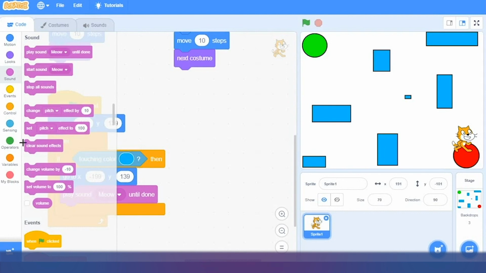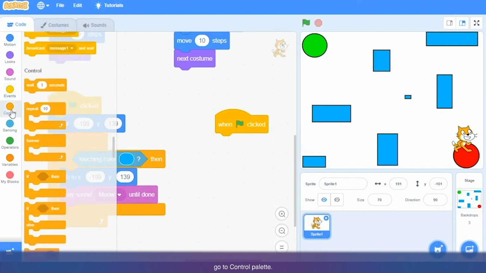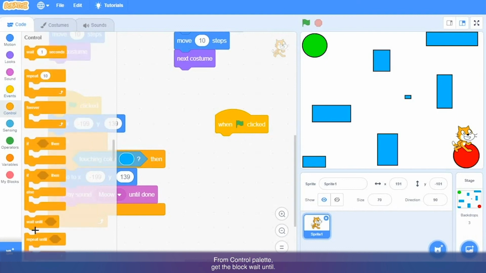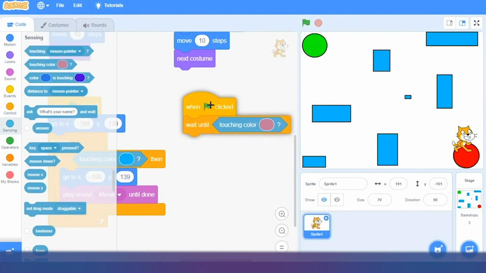Okay, so for that, let's write down the last part of the game. When green flag clicked, get another when green flag clicked block, go to control palette. From control palette, get the block wait until, drag it and attach it here. So wait until touching color red. So again go to sensing palette, get the block touching color, drag it and attach it here.